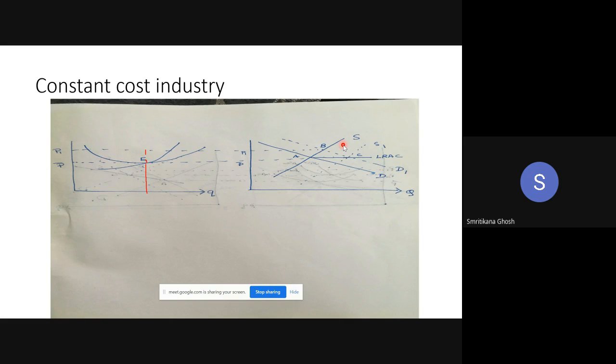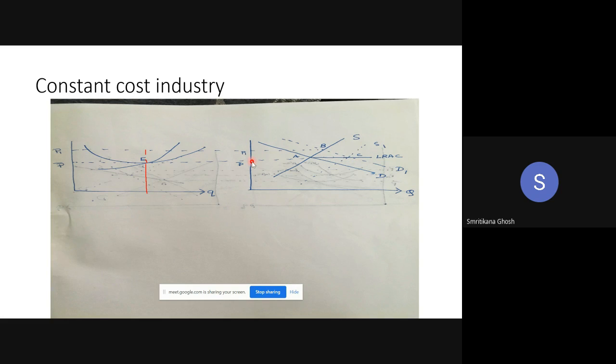Yes, ma'am. Because at B, the existing firms are earning supernormal profit, so new firms are entering. As more firms enter, and this is the industry, the horizontal summation of all the individual supply curves, the supply curve S shifts to the right. Ultimately it will shift to S1, and then we get the new equilibrium C. At equilibrium C, the equilibrium price will be P bar.